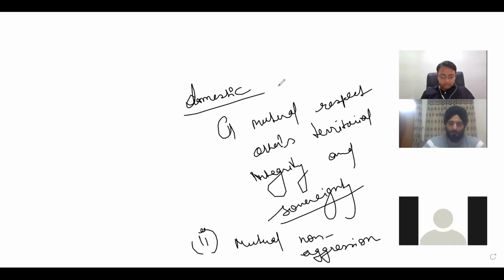And then equality and mutual benefit. That means they should not disfavor India and favor any other nation with respect to any of their policy. They need to show equality to both of these countries, India and China. And then peaceful coexistence, right?